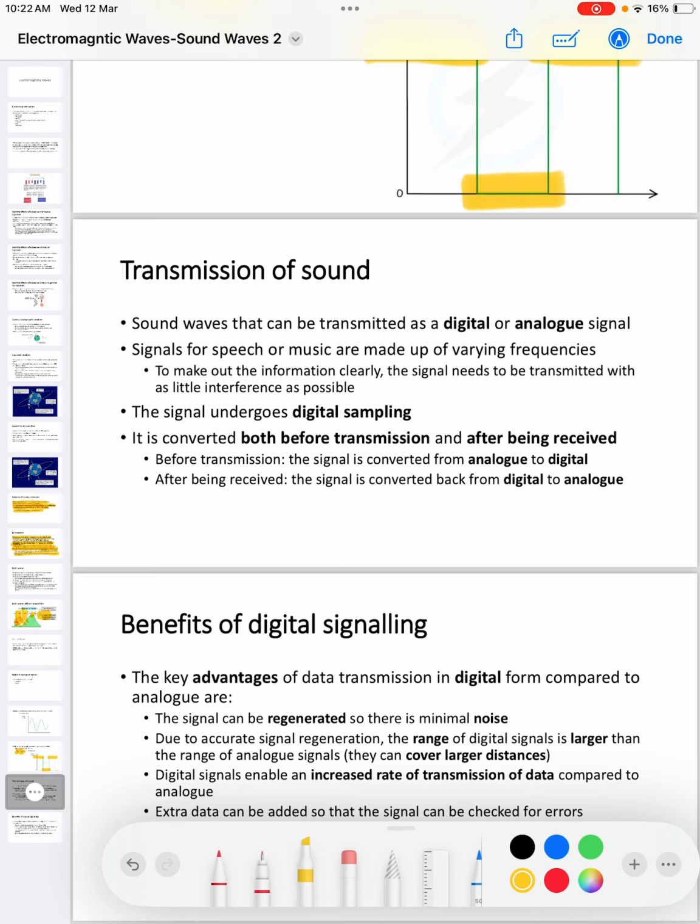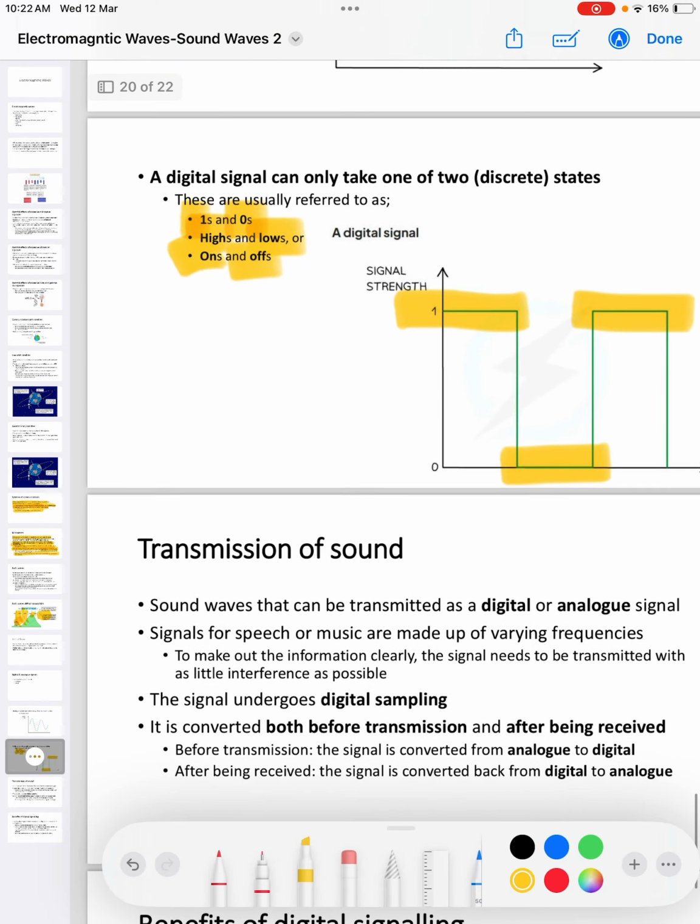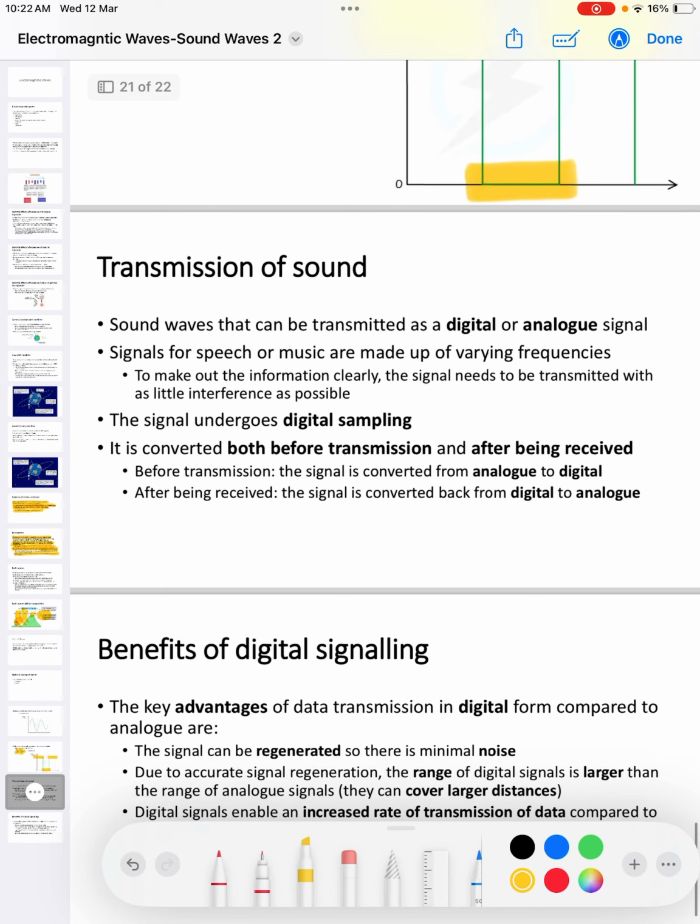It is converted before transmission, and after being received, the signal is converted from digital to analog. So what I'm saying is that when you are speaking into a microphone, for example, that's an analog signal.